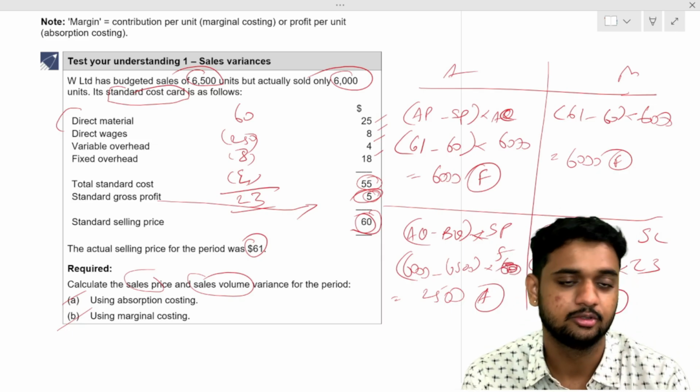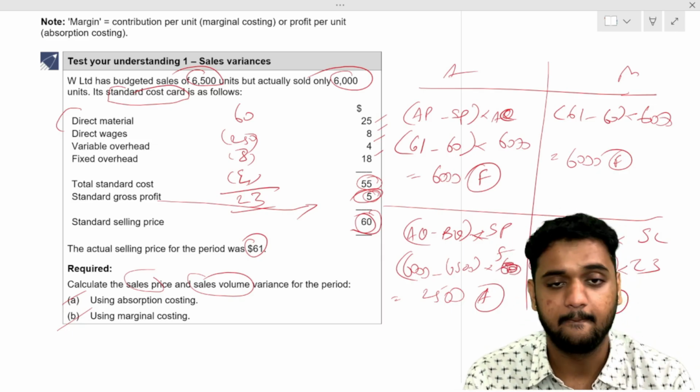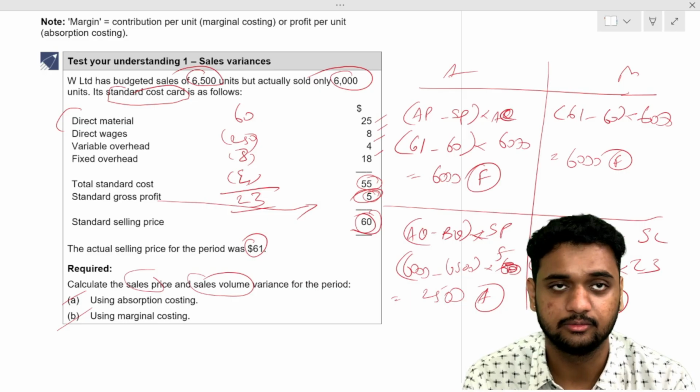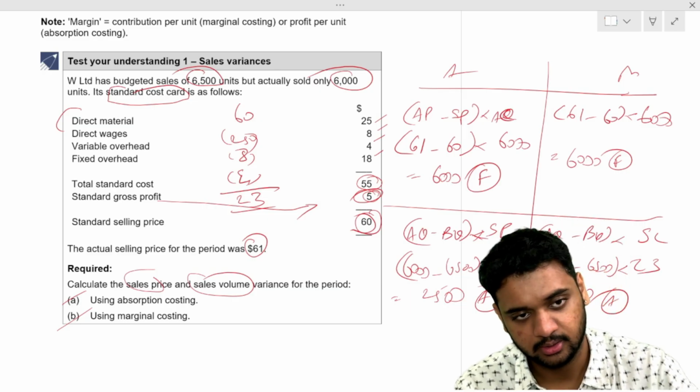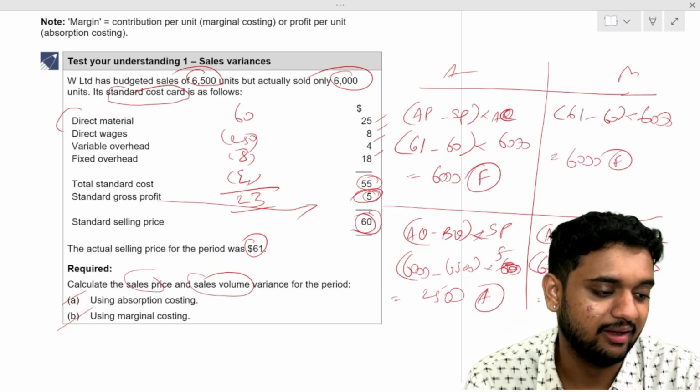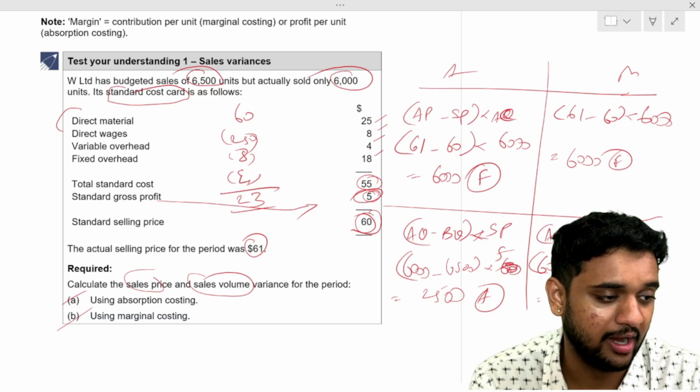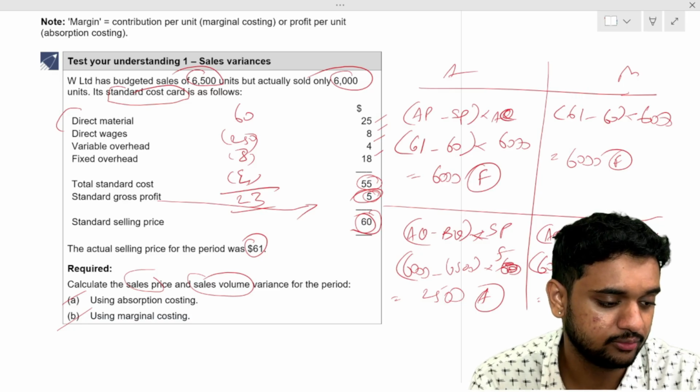Understood all of you? Clear? Please do this question once, and then we are technically done with this chapter for today. I don't want to take any more because you'll get confused.